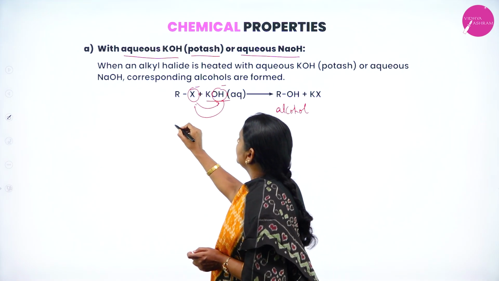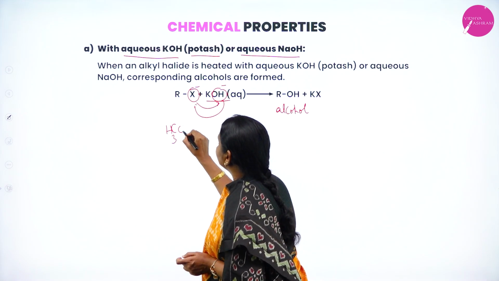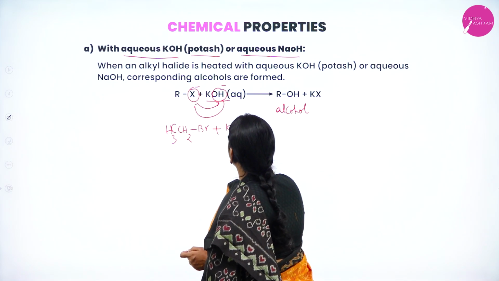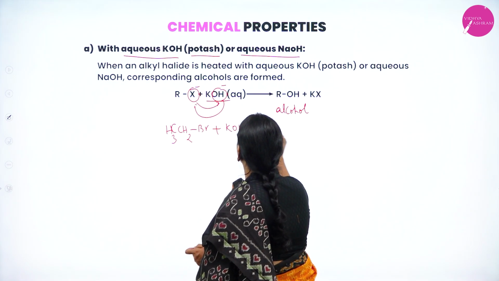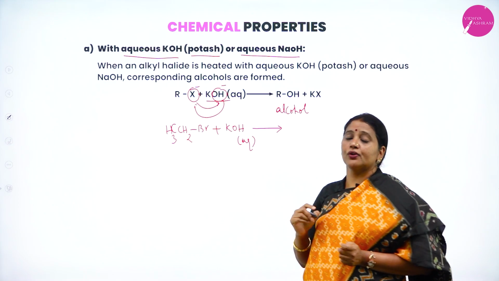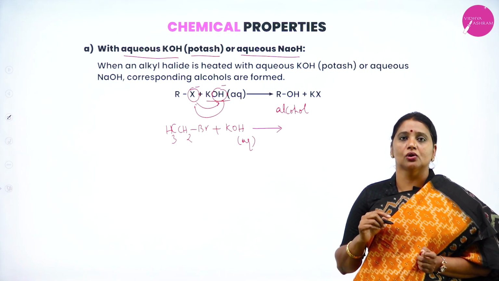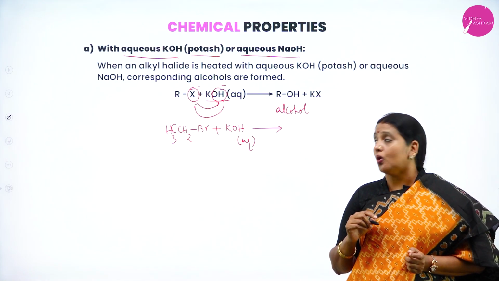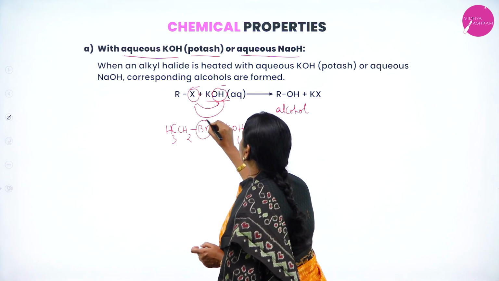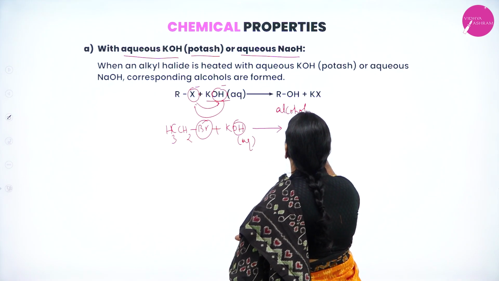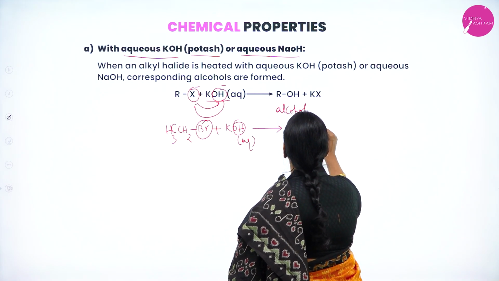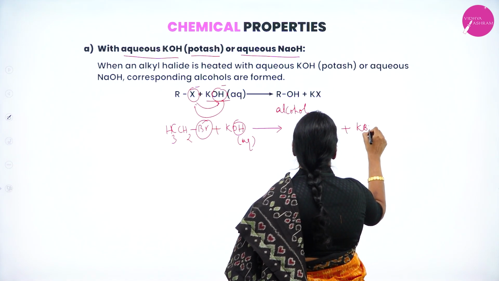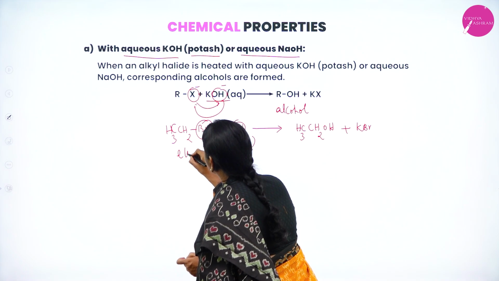OH. Example: in place of R, I'll take ethyl. Ethyl bromide plus KOH, aqueous. In the parenthesis, if you write aq, it indicates that it is aqueous. The solution is prepared by using water. Here the leaving group is Br, and here it is OH. Therefore, the replacement gives CH3CH2OH plus KBr. The reactant compound is ethyl bromide.